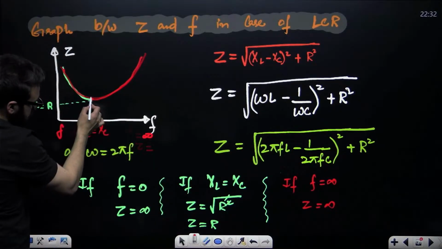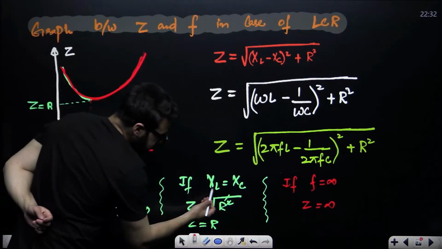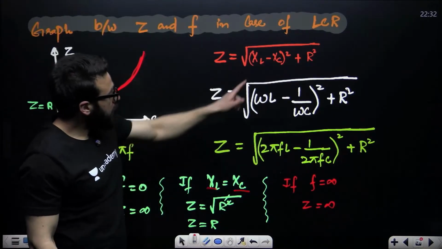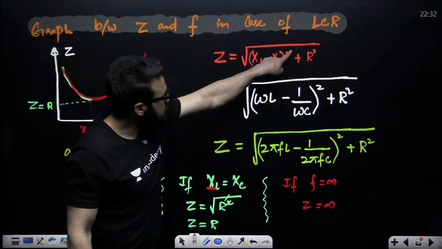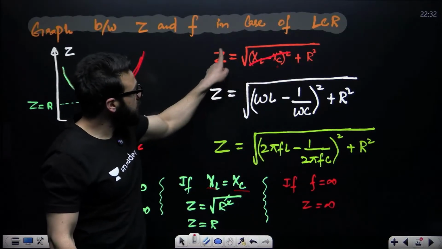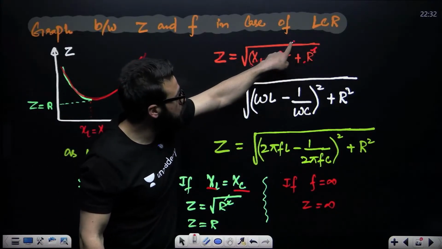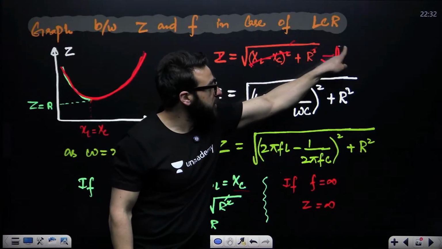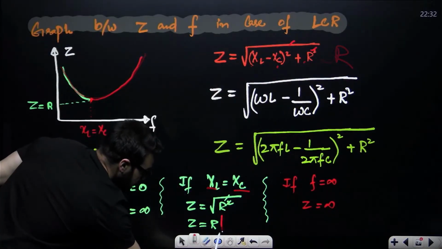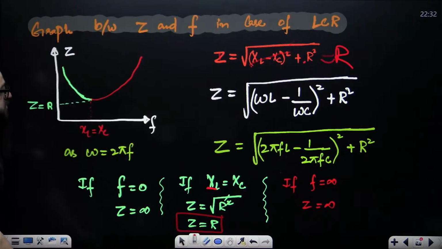Now, this is the point. If XL becomes equal to XC, this term will become 0. Z will be equal to root of R square. Square and root will cancel. Z will come out to be equal to R. In that case, net resistance will be R.